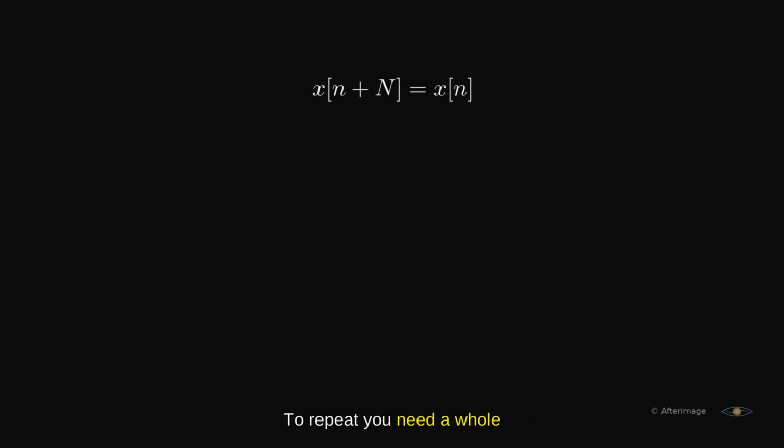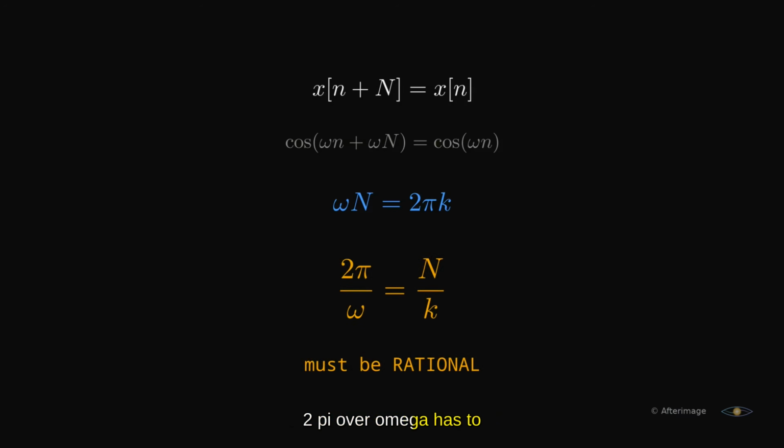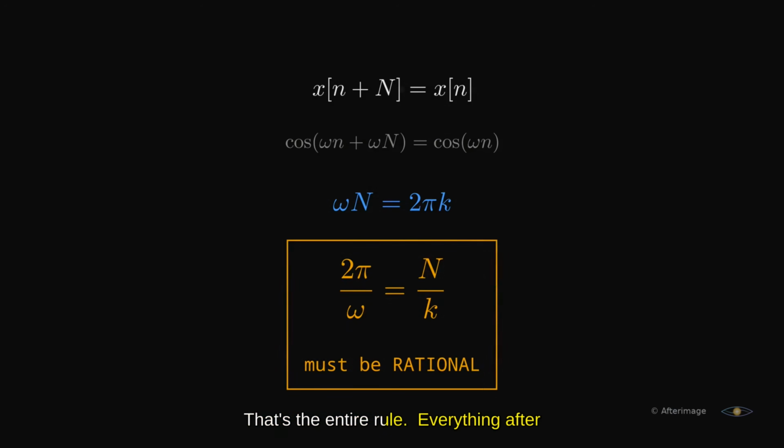To repeat, you need a whole number n where the pattern lines up exactly, which means the angle must advance by a whole number of full turns. Omega times n equals 2 pi times k, with n and k both integers. Rearrange it, and you get the only test you'll ever need. 2 pi over omega has to be rational, a ratio of 2 whole numbers. That's the entire rule. Everything after this is arithmetic.